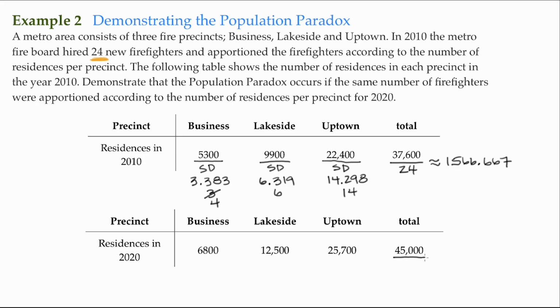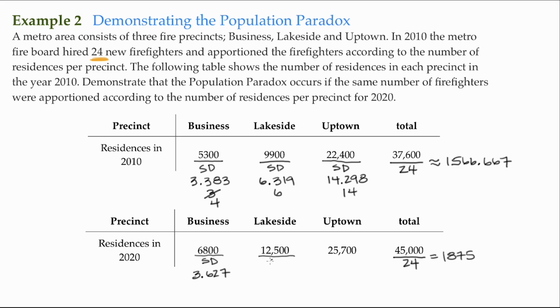We will divide this by the 24 seats. This comes out to be 1,875. So then the standard quota for the business district here, we divide by the standard divisor, 6,800 divided by 1,875. And this is 3.627.